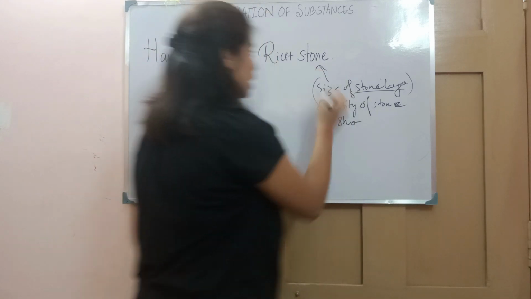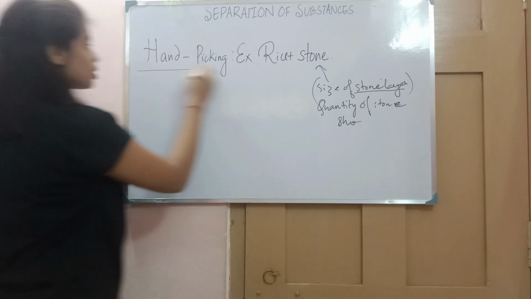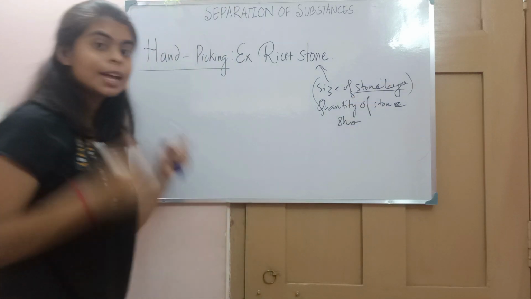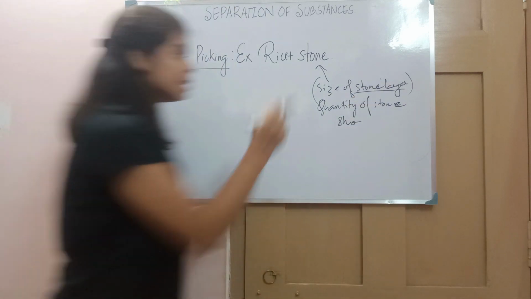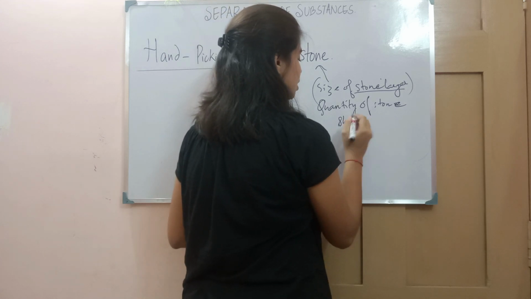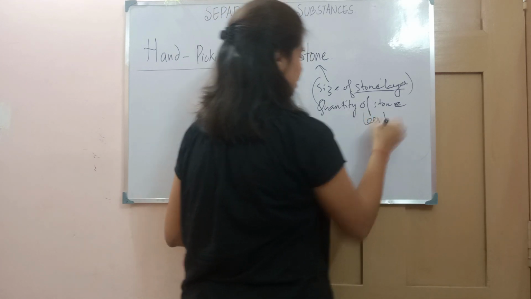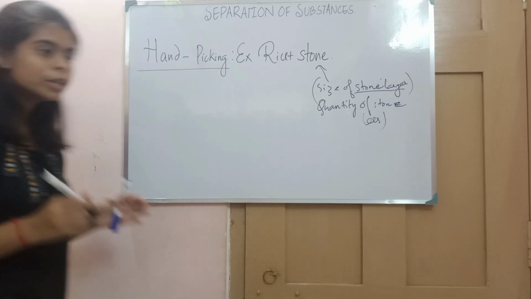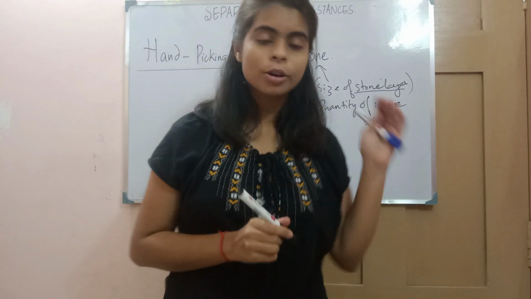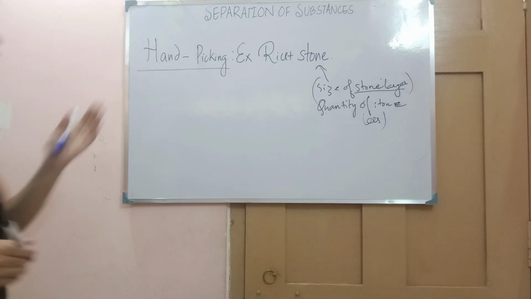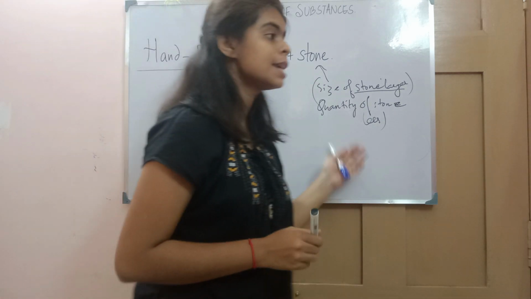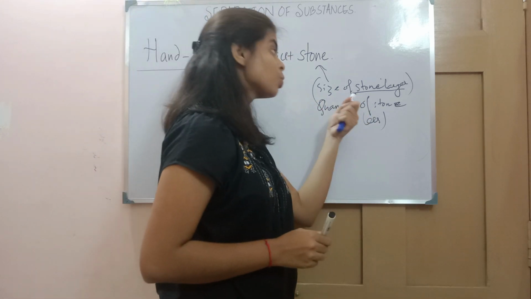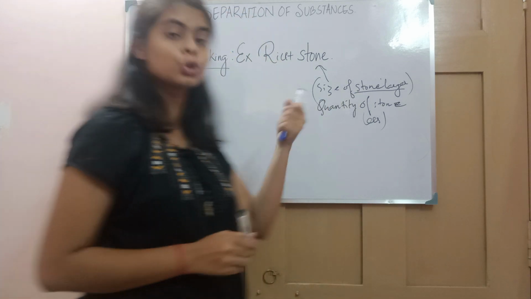See, so in this case, for separating the rice and stone, we can use hand picking, because the size of the stone is quite large and can be picked by hand, and at the same time the quantity of the stone is quite less. Both factors are important for hand picking. So in order to separate the substances of a solid mixture by using hand picking, the size of the stone should be larger, and the quantity of the stone should be less.